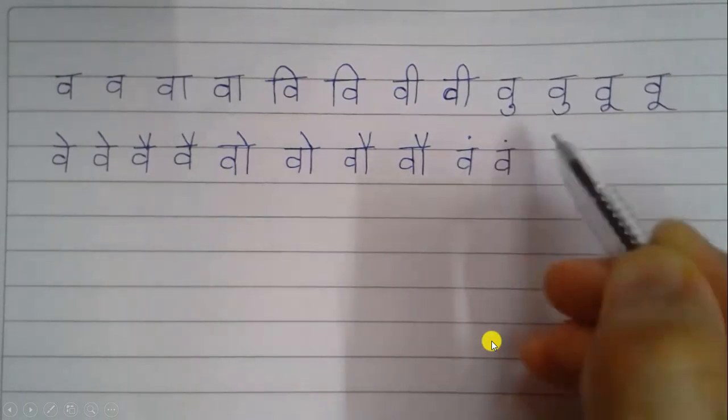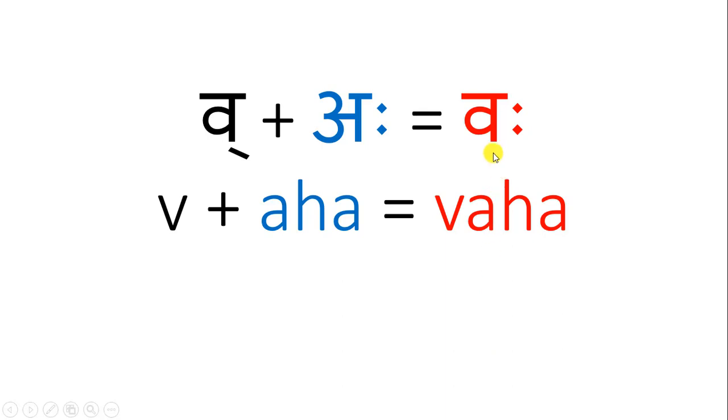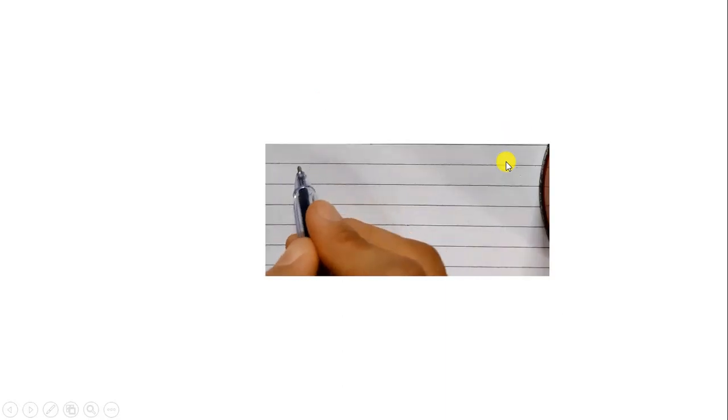Okay, the last sound is vaha, and you get this sound vaha when you add V to aha. V plus aha equal to vaha. And vaha is written like this. Okay.